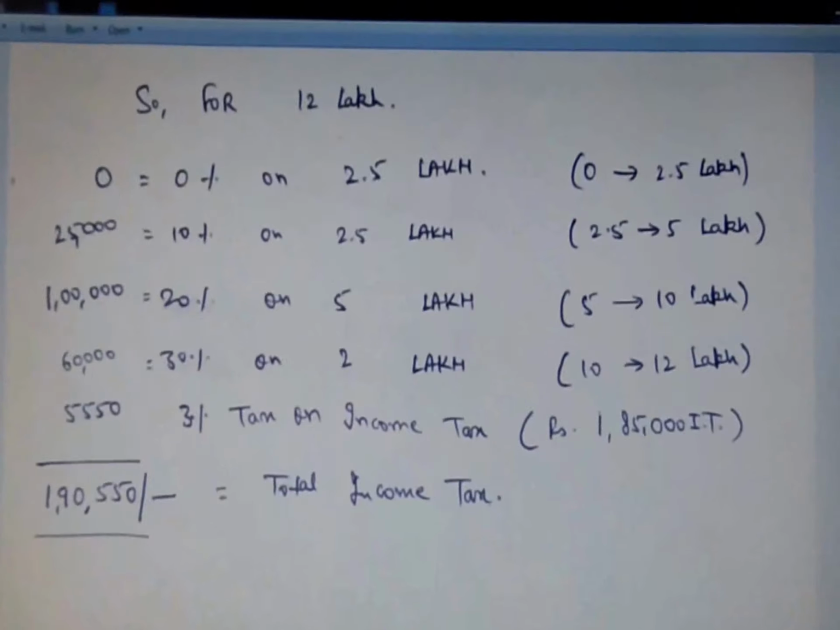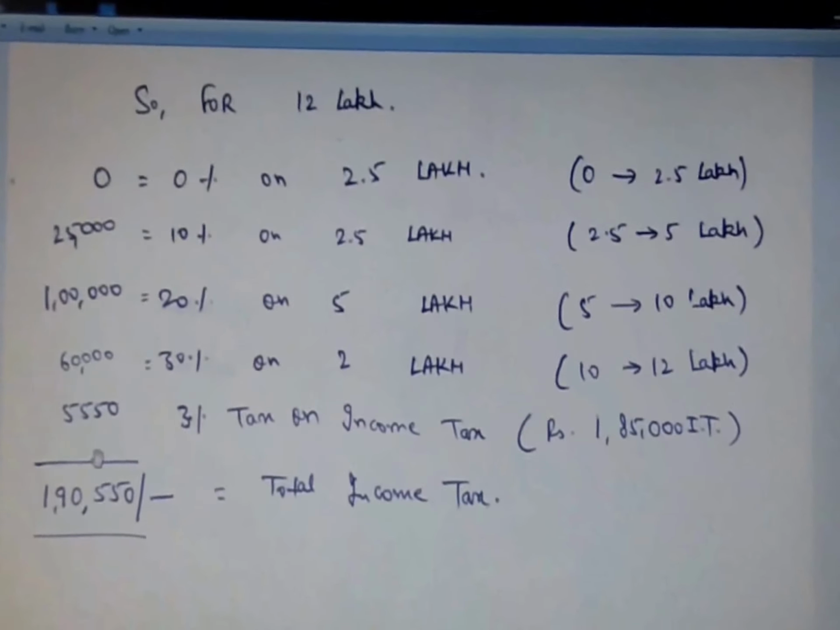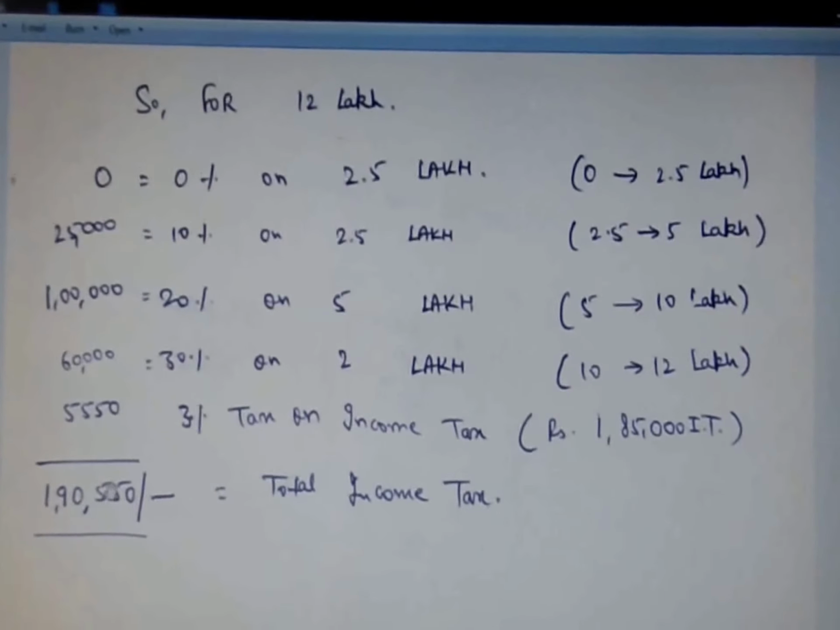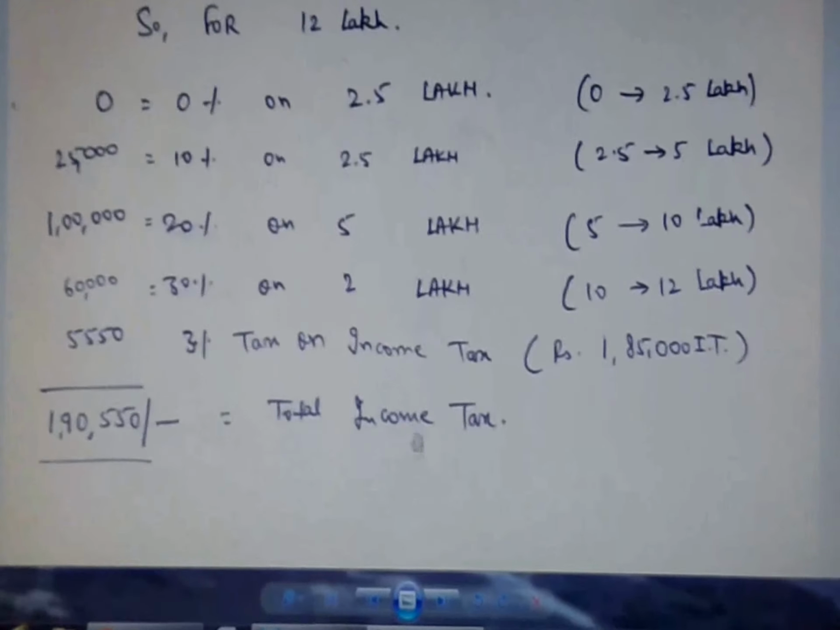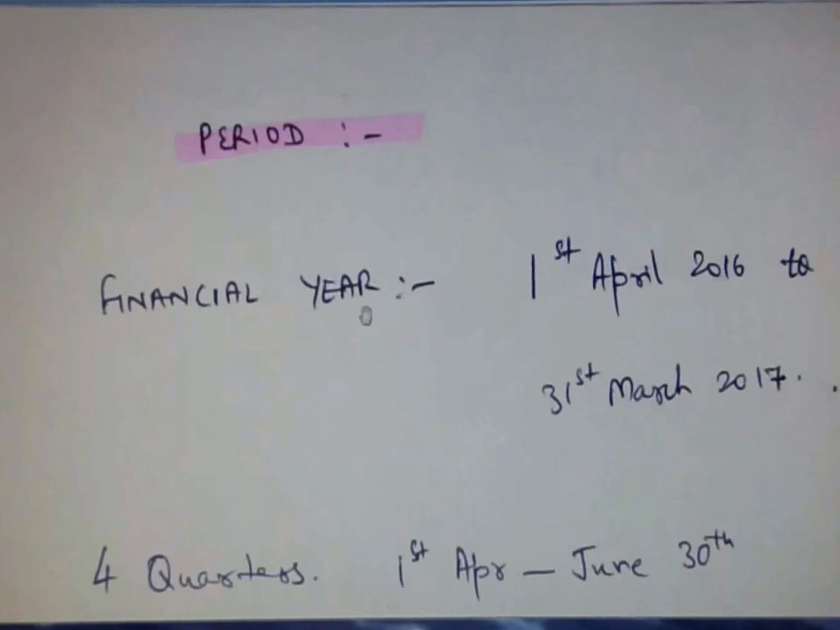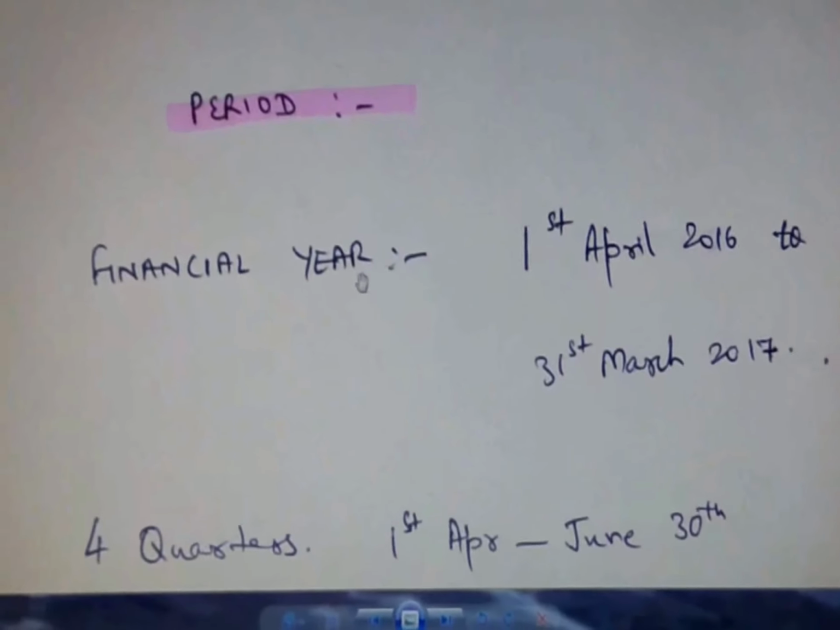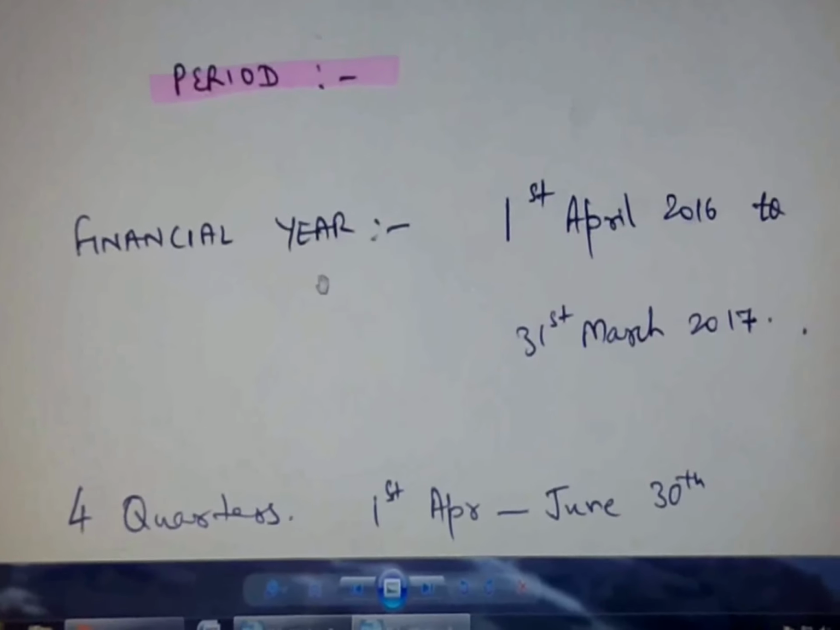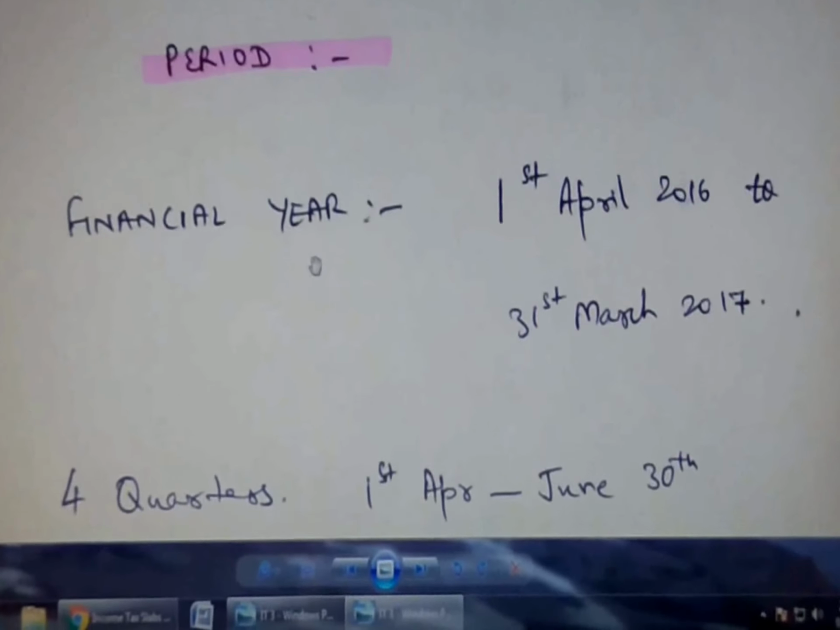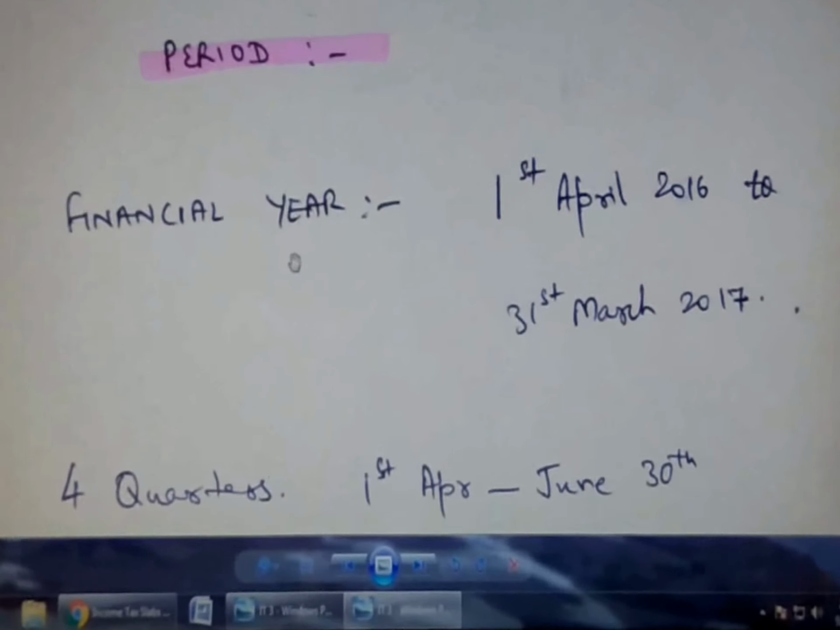Right? So now we have done the simple calculation for income tax, and we have reached the figure of 1 lakh rupees, 90,550 rupees. Right? Okay. Now let's proceed further. Now we shall see for how long we have to pay the income tax. For what duration is income tax calculated? Is it calculated on a daily basis, or like monthly, quarterly or annually?